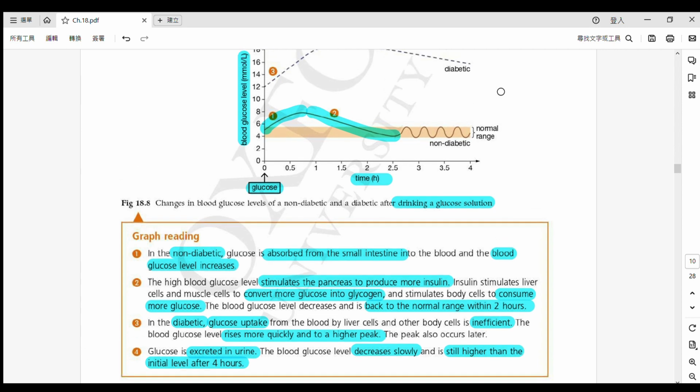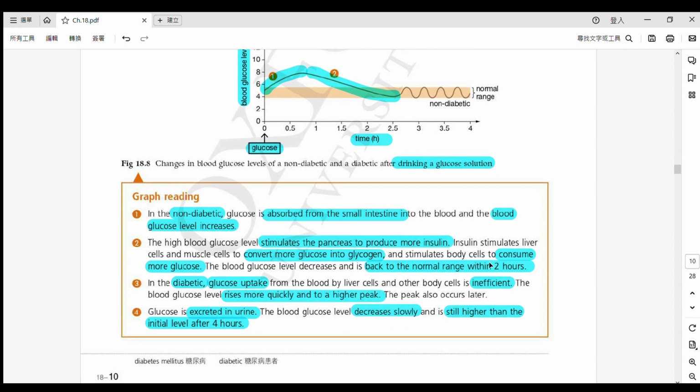Okay? 而且咧 as you can see, it's like within 2 hours. Please write some extra thing here. 幫我寫少少嘢啦. So within 2 hours is not a must, 唔係一個必然嘅. So we're just saying like in a short time, 喺一個短時間之內. Okay, it gets back to the normal level, normal range in a short time.